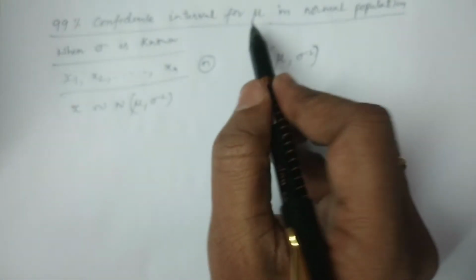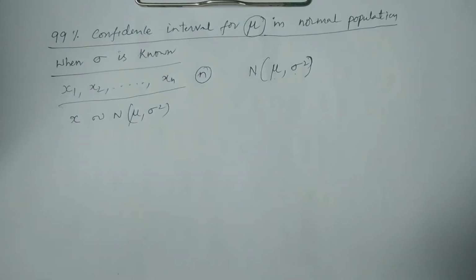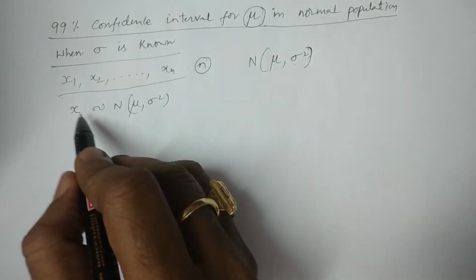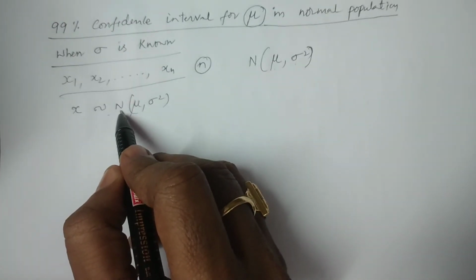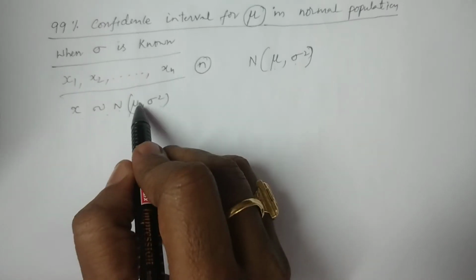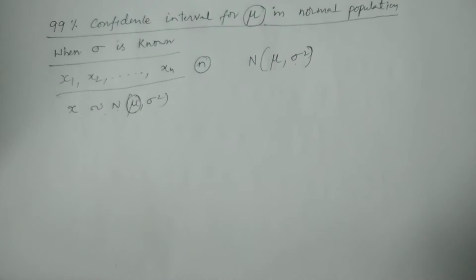It is required to calculate the confidence interval for the population parameter, the population mean mu.